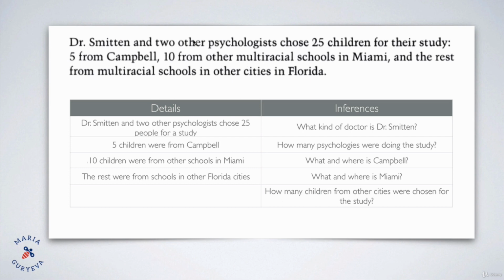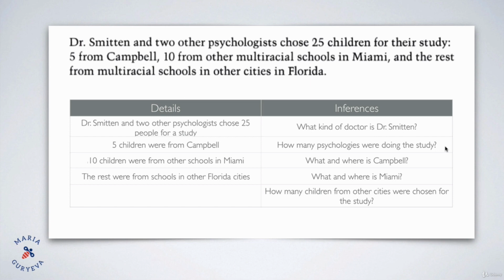Because Dr. Smitten and 2 other psychologists were doing something. So we see that Dr. Smitten was with 2 other psychologists, which means that Dr. Smitten was also a psychologist. But it is not written in the text, right? We just guessed it because it was obvious. We guessed it from how the sentence is written. That is why this becomes an inference. That Dr. Smitten, being a psychologist, is an inference. Next, how many psychologists were doing the study?